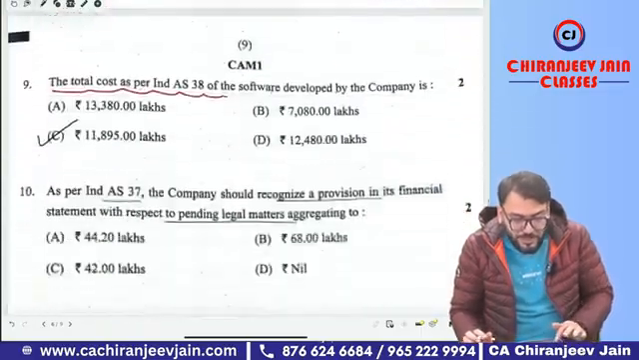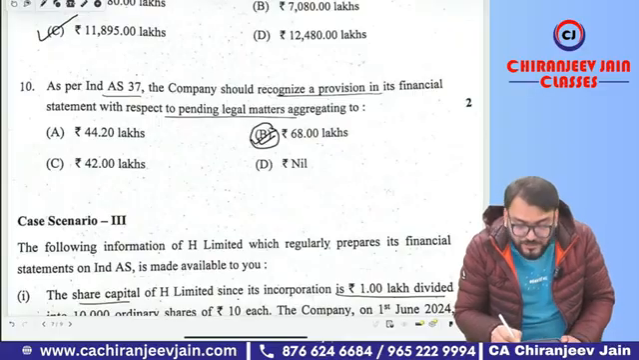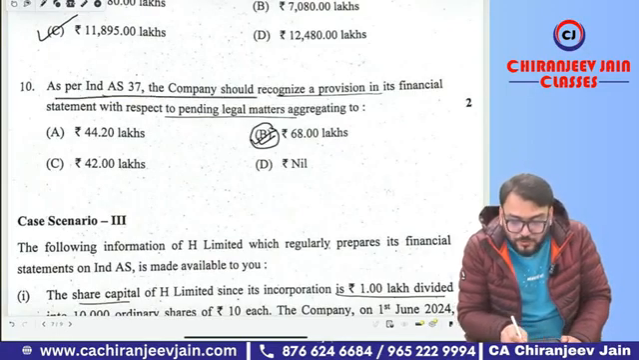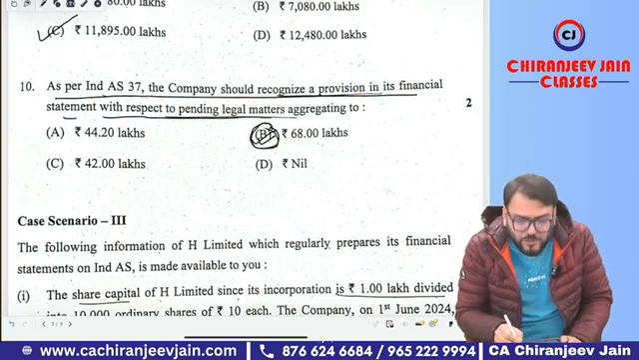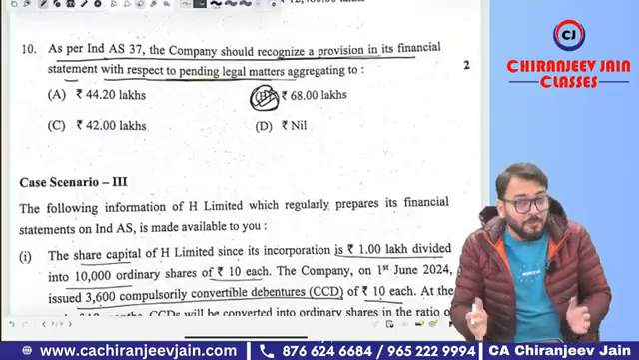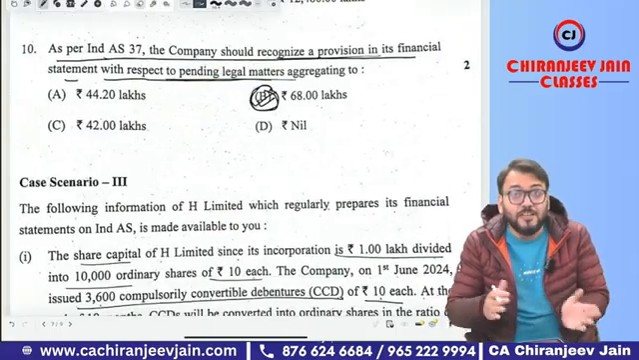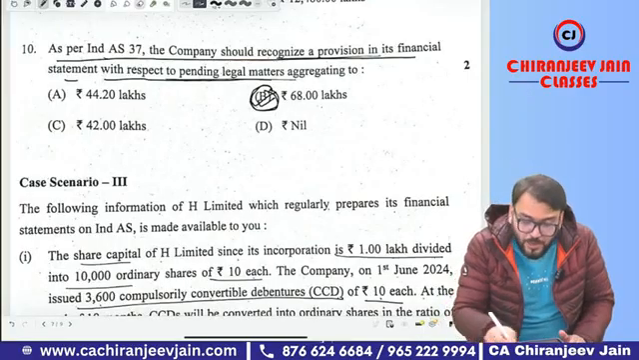What are the multiple options given? You can see 68 lakh. So option number B is correct. As per Ind AS 37, the company should recognize the provision in its financial statement with respect to the pending legal matter. From my point of view, option number B is the best answer. Okay, sir. However, we need to wait for the ICAI. They can also apply the expected value method, but from my point of view, option number B is more appropriate.